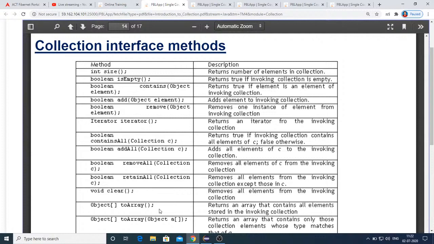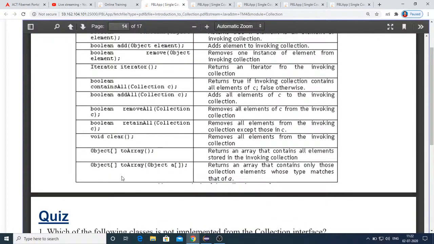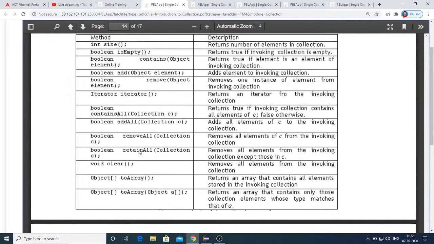Similarly, the collection interface is the root of all the collection hierarchy. So every implementation class you take will contain definitions for these methods. That means these methods are accessible for every kind of collection. Just like I told you earlier, Object is the supermost class in Java, whose methods are accessible for every other object.